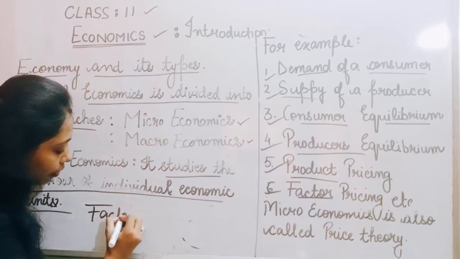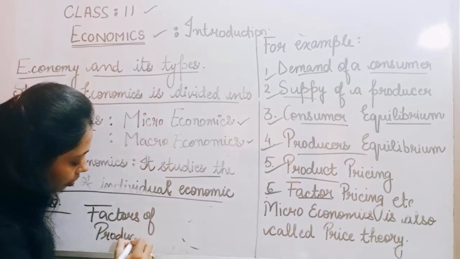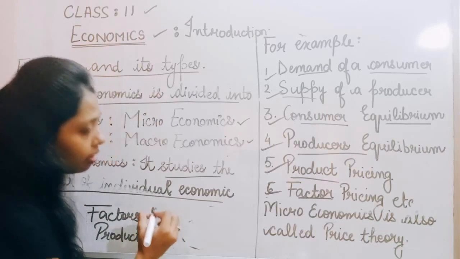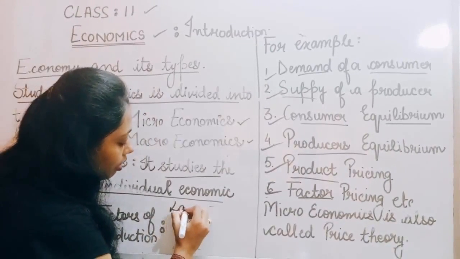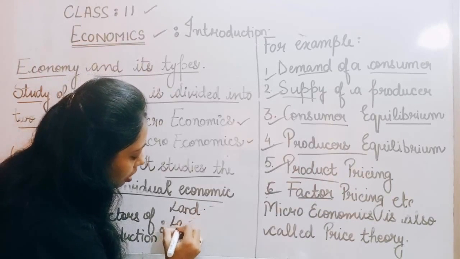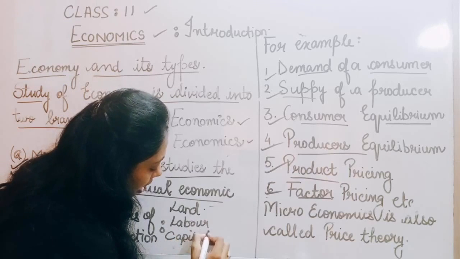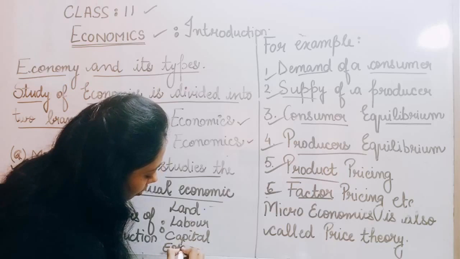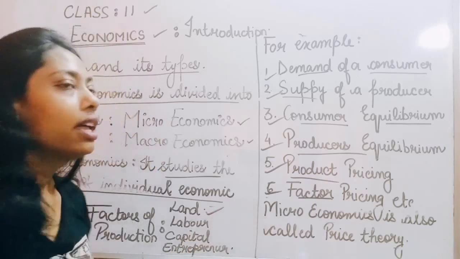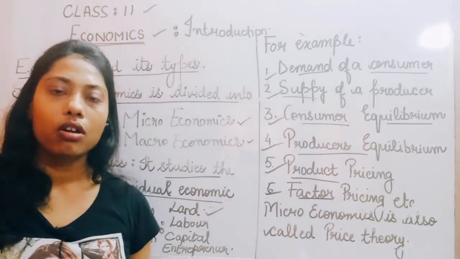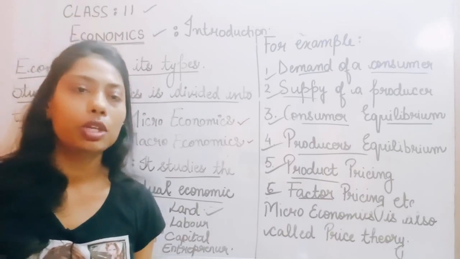These are your factors of production. You have already learnt about it in your 9th economics books. Right now we will again revise it. There are 4 factors of production: land, labor, capital, and the last is your entrepreneur. Okay, now first we'll talk about land. Land is the place where you will be doing your production work, or you will be giving your services. That place will be your land.